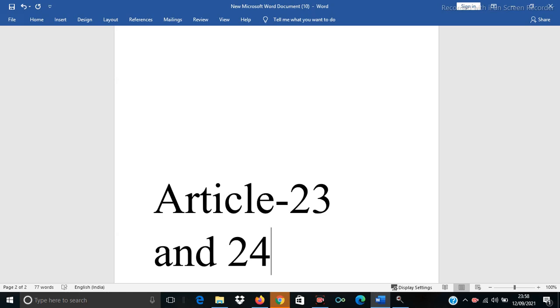So in Bandhu Mukti Morcha versus Union of India, the Supreme Court expressed the view that if a public interest litigation is filed by persons for abolition of bonded labor or to examine the condition of bonded laborers, the state government should welcome such a public interest litigation. It will give the state government the opportunity to see whether the bonded labor system exists in society, and the state government should take an active role to eradicate the bonded labor system. This was observed in Bandhu Mukti Morcha versus Union of India in 1984. Next important landmark case law. So these are the case laws on Article 23.